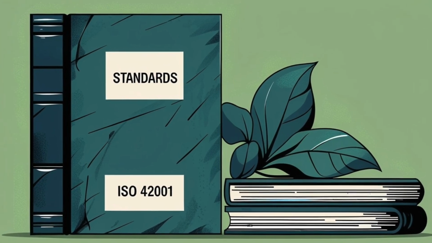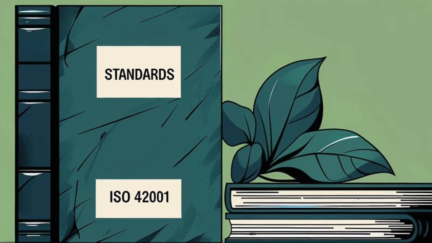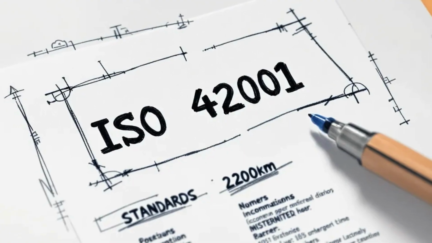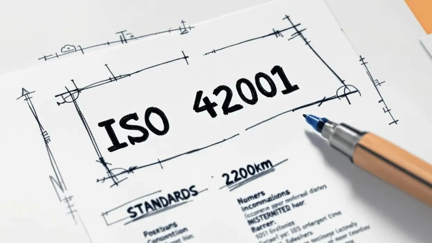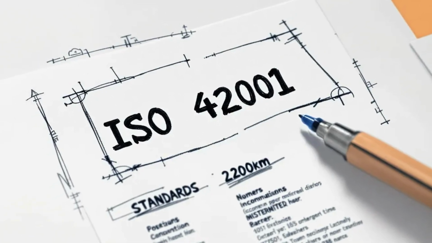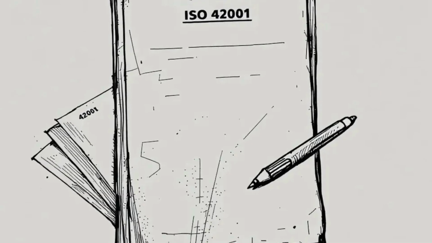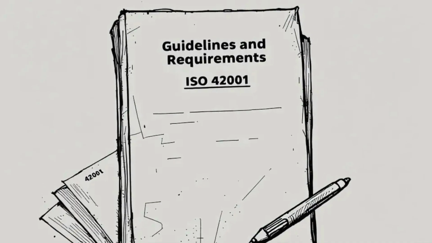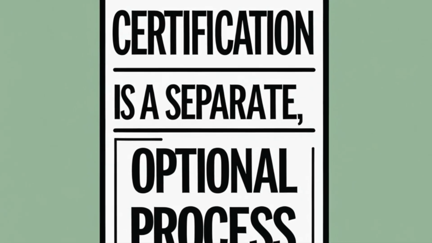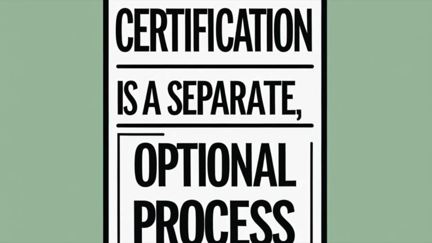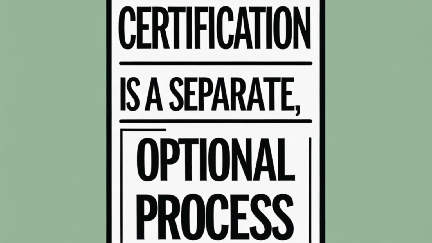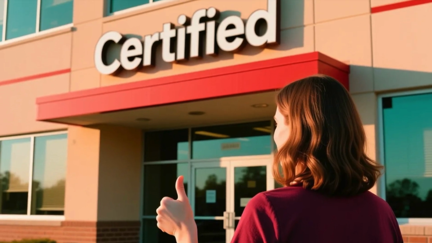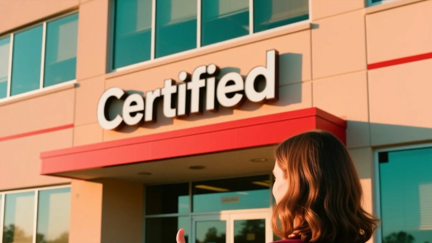ISO 42001 is actually a standard, not inherently a certification. ISO 42001 itself is just a document, a set of guidelines and requirements for AI management systems. Think of it like a recipe or instruction manual. The standard exists whether or not anyone gets certified to it. Certification is a separate, optional process where a third-party organization verifies that your company actually follows the standard correctly. Anyone can claim they're doing things right, but certification provides independent verification.